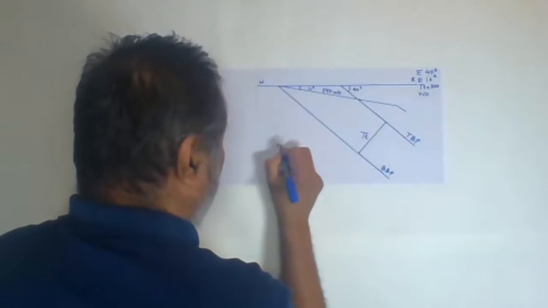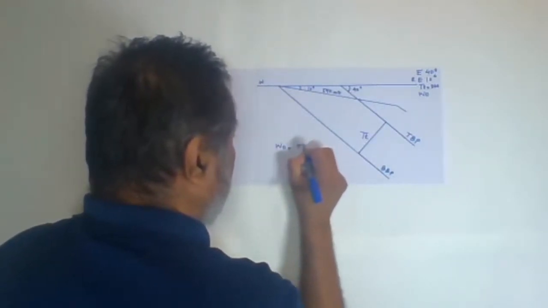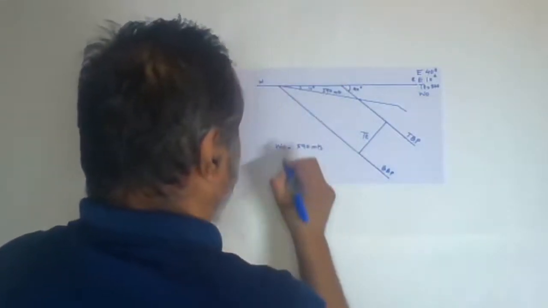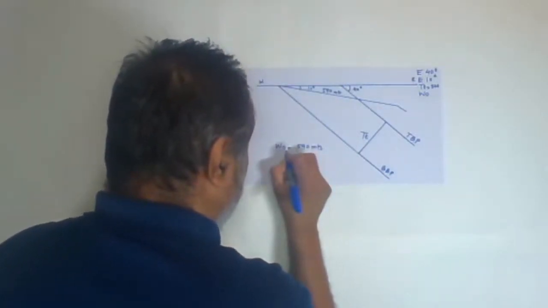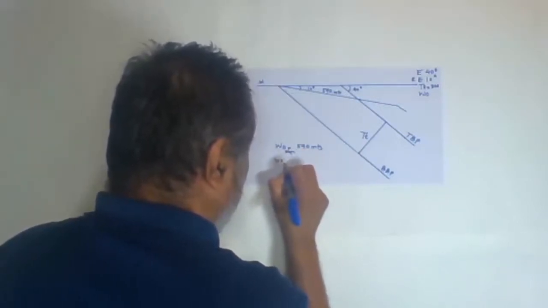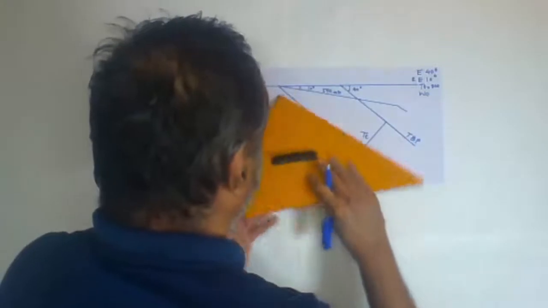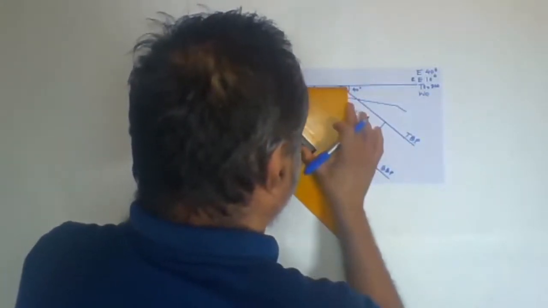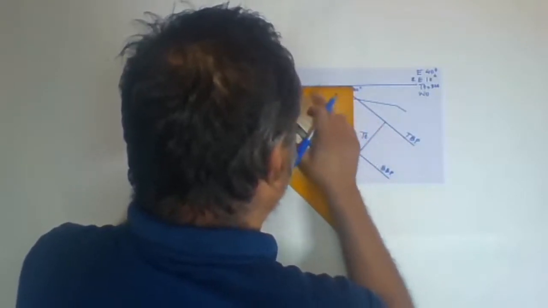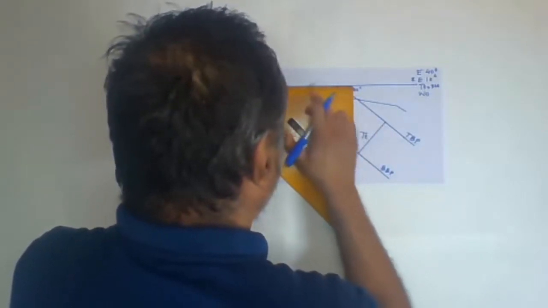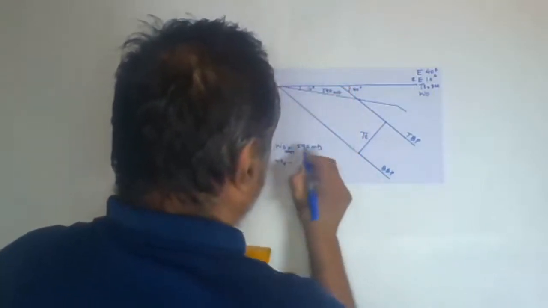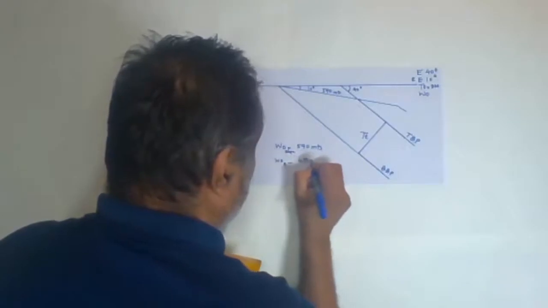So the width of outcrop on the slope is 590 meters. Now the width of outcrop on horizontal ground, that also we can give to the examiner, so the examiner will be impressed. 1, 2, 3, 4, 4.5. So it is 450 meters on the ground.